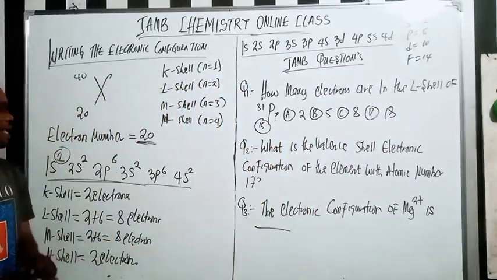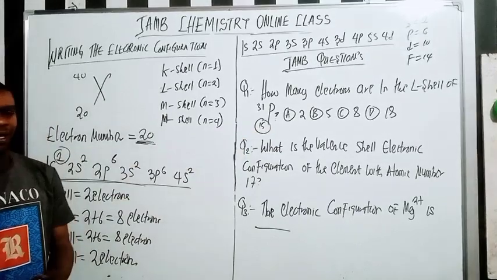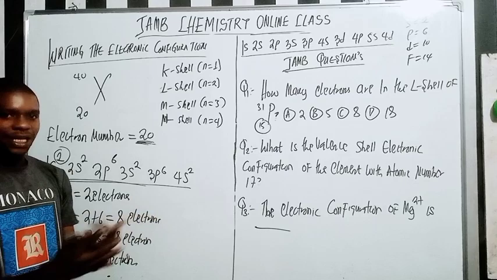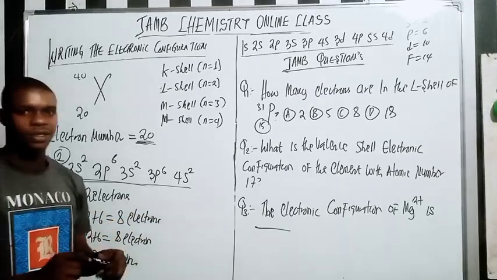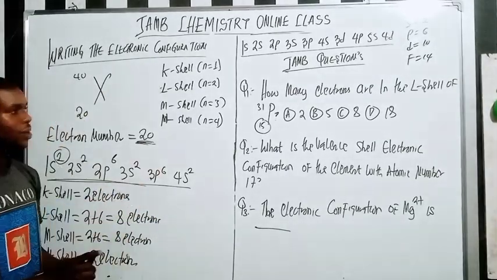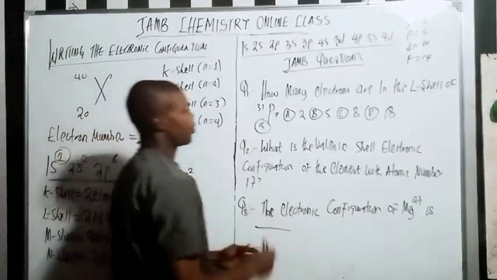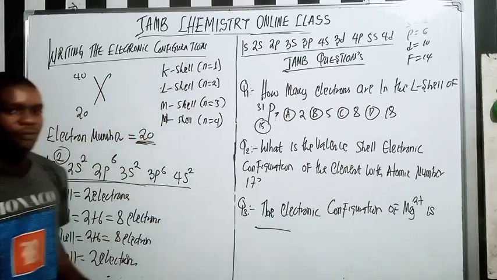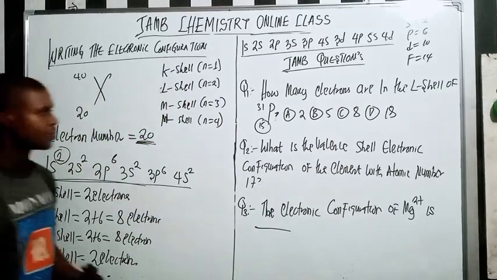So you have to write the electronic configuration of P, then move to the L shell, which is 2s and 2p, and add the electrons together. Can you do that? Tell me the answer for this one: is it A, B, C, or D? Now let me hear from you before we do it together.